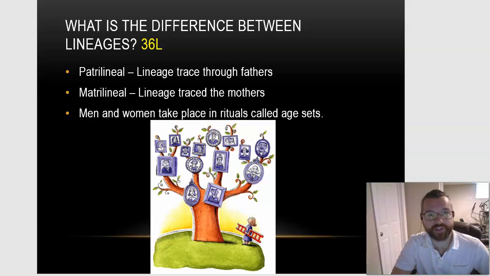There are differences between lineages. The two types are patrilineal and matrilineal. Patrilineal is lineage traced through the fathers. Matrilineal is lineage traced through the mothers. You can look at the two letters at the beginning of each word, pa and ma, to help you remember which is which.